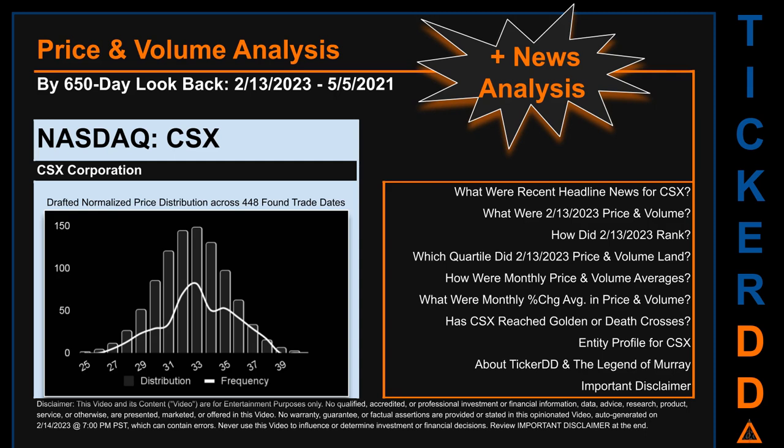Remember that this is just a drafted, in-progress, observational model to best fit abstracted third-party data into various opinionated views. Before we jump into price and volume analysis, let's look at recent headlines for CSX.